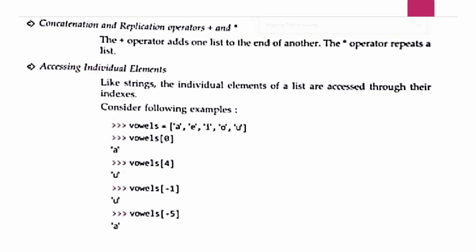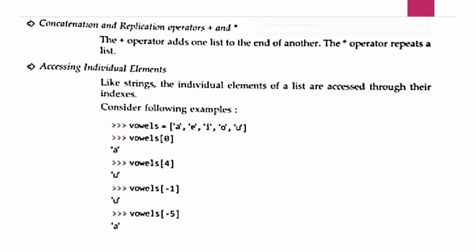Vowels at the 4th index. The 4th index is 0, 1, 2, 3, 4, so this will return U. Vowels of -1 will give you the last value, U. Vowels of -5: -1, -2, -3, -4, -5. So here this will return you the character A.